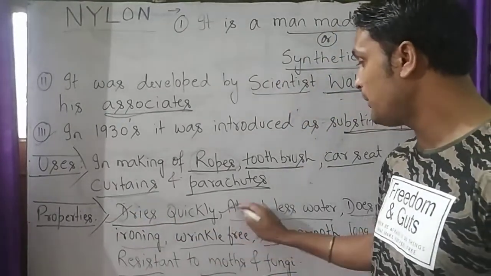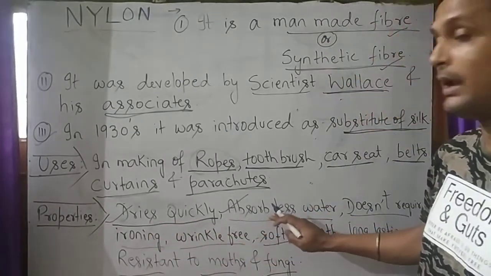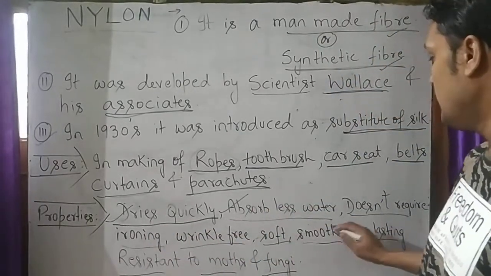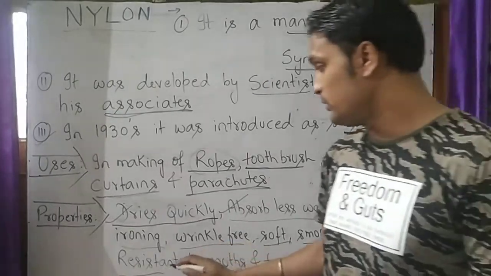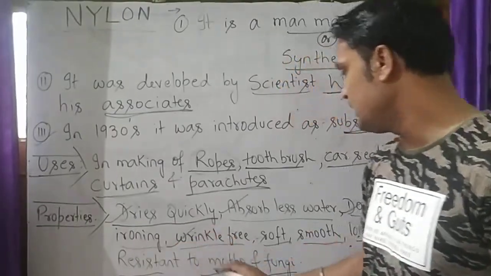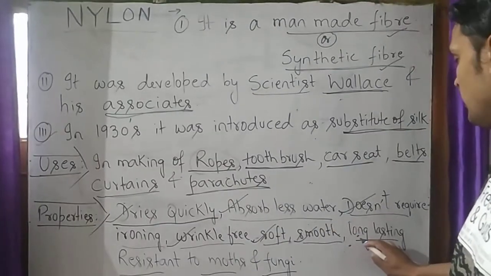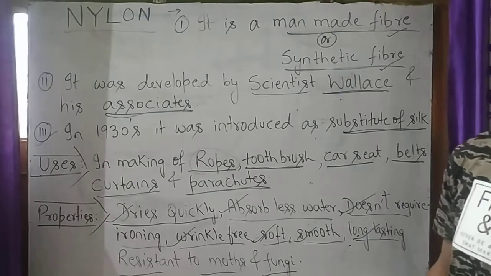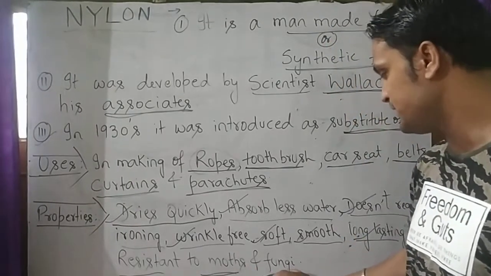It absorbs less water. It doesn't require ironing. It is wrinkle free. It is soft, smooth, long lasting and resistant to insects also, that is moths and fungi.